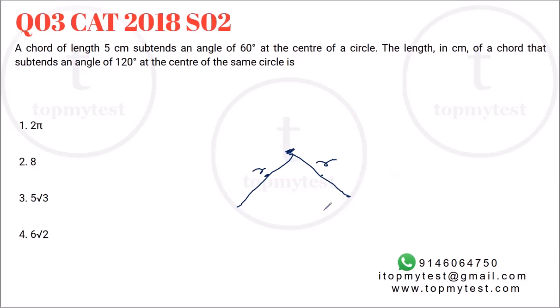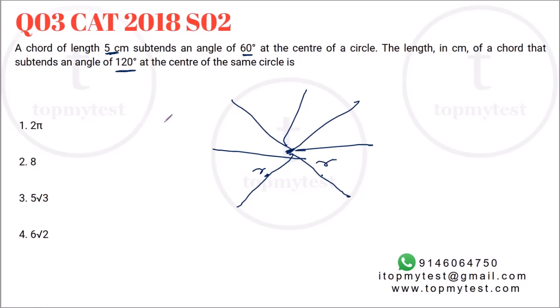Almost all kids know that if you draw any radius on a circle, all the radii will be of equal length. That's the basic definition of a circle itself. So it says a chord of length 5 centimeter subtends an angle of 60 degrees at the center of the circle. The length in centimeter of a chord that subtends an angle of 120 degrees at the center of the same circle is how much?